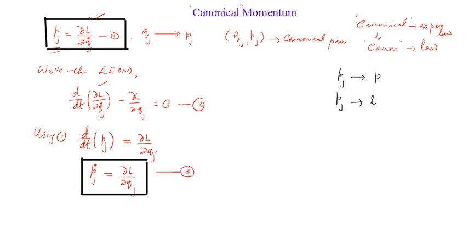So if Pj equals P, what would be Pj dot? Pj dot is just like dP/dt, is it not? P dot is nothing but dP/dt. And what is dP/dt in our Newtonian mechanics? That was force. So we'll see how this Pj dot is understood. Just have some idea there. It's not yet time for us to conclude that this Pj dot is equal to the force, because it's all in generalized language, as we will see shortly.